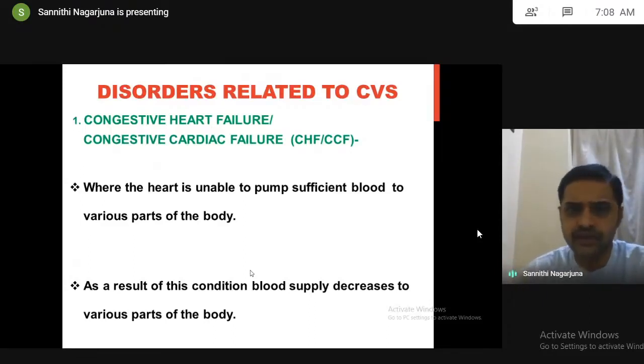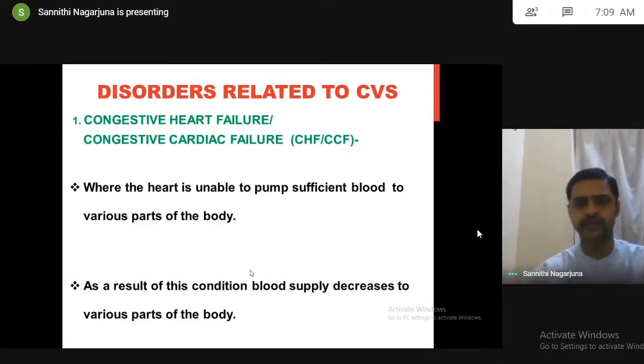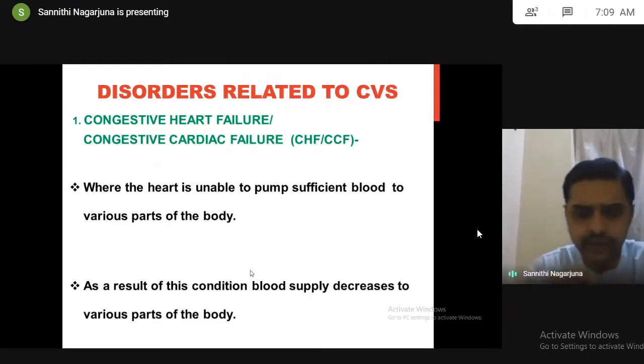So what are the disorders of the cardiovascular system? The first major disorder is congestive heart failure, also called congestive cardiac failure, nothing but CHF, also called CCF. So have a look at this. Clearly try to understand: congestive heart failure, also called congestive cardiac failure.